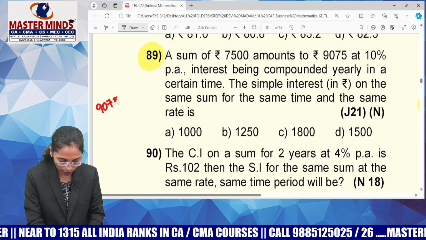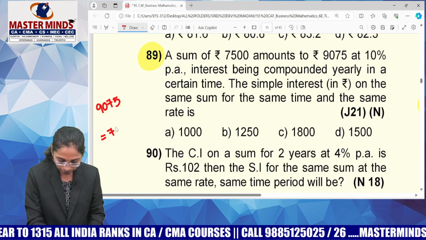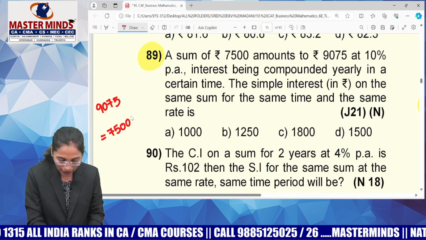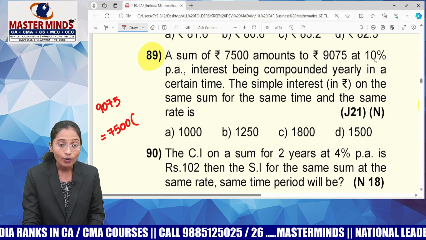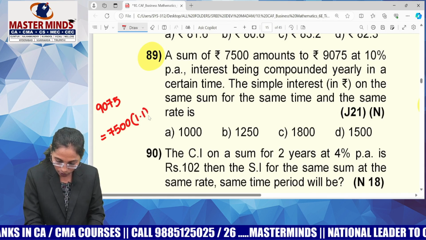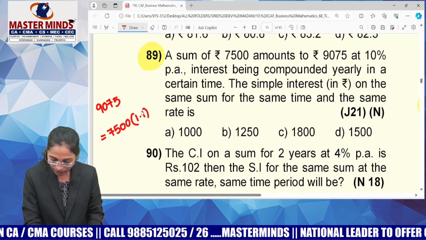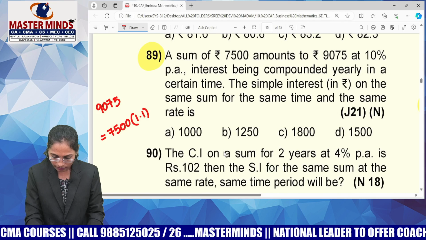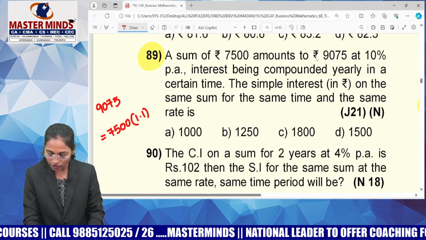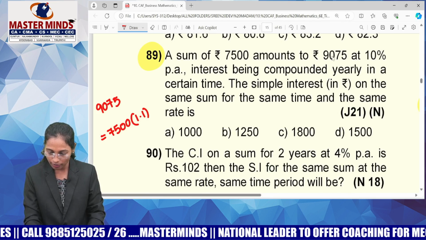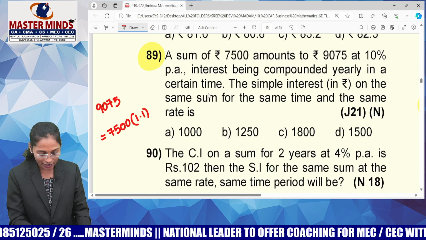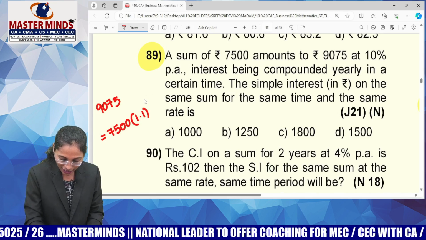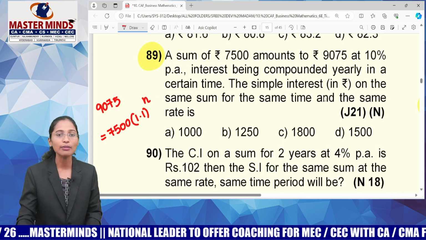What is the formula for amount? Amount equals P into 1 plus I. What is I, guys? R is 10, so I is 0.1. 1 plus I means 1.1, whole power how many years? I don't know the time duration.